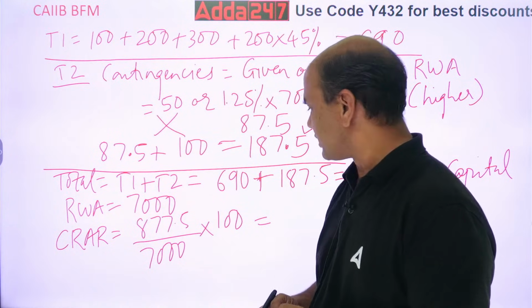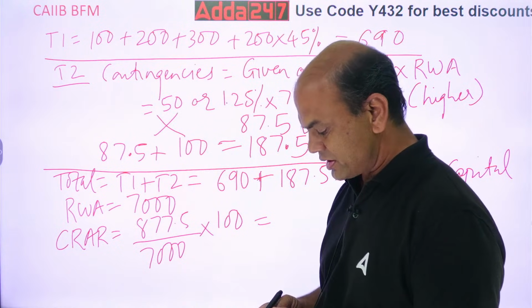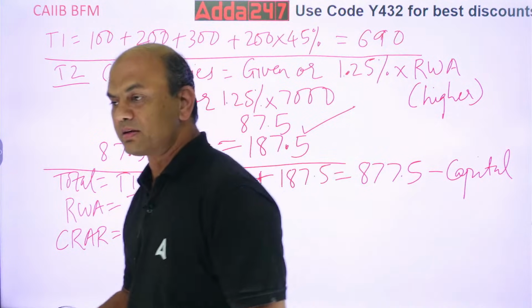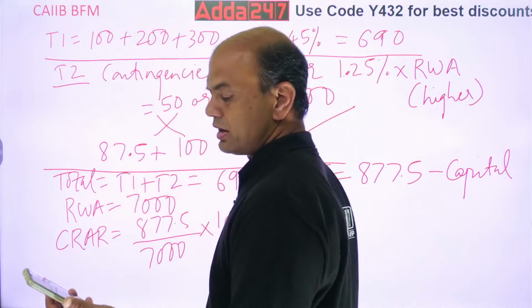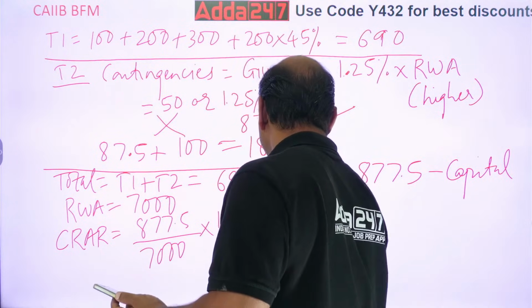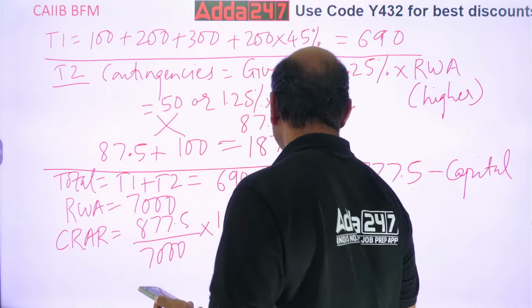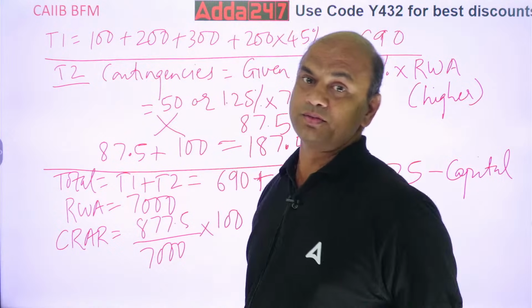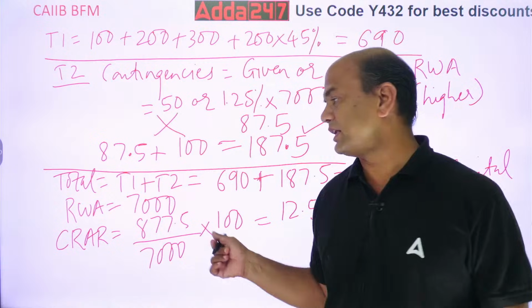877.5 upon 7,000. So I'll make it 70 only now. We have 100, you have to multiply. So what are you getting the answer? 12.53. Okay, 12.53%. This is my CRAR, but is this my final answer?